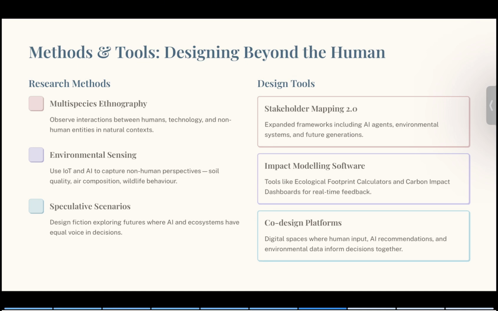The design tools also include stakeholder mapping 2.0, expanded maps that include AI agents, environmental systems, and future generations. The second is impact modeling software. Tools like carbon calculators or ecological footprint dashboards can help with this. And also co-design platforms, environments where humans, AI systems, and environmental data collaborate together. These methods help designers understand and work within complex ecosystems.